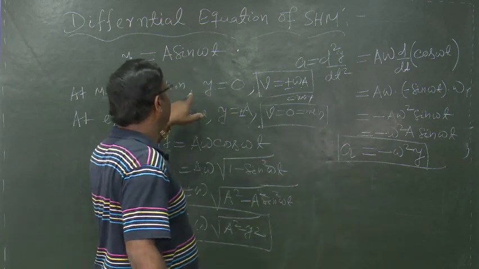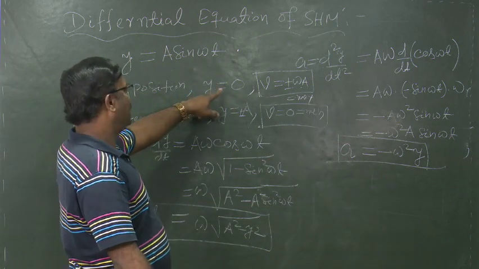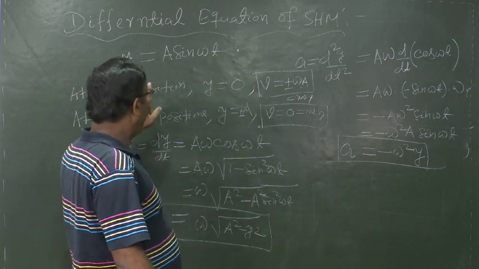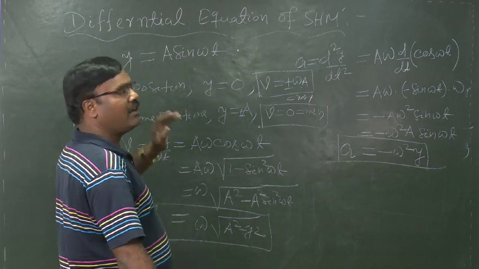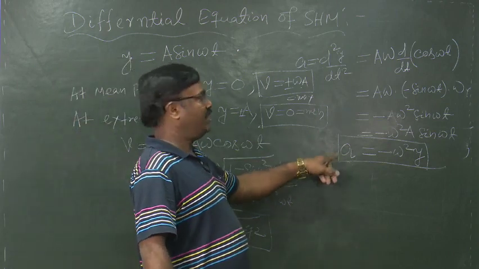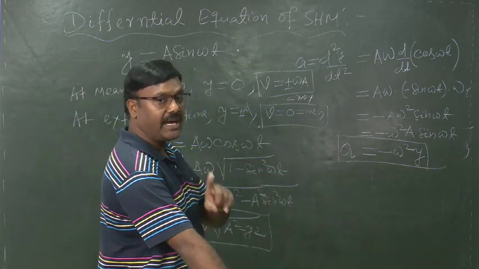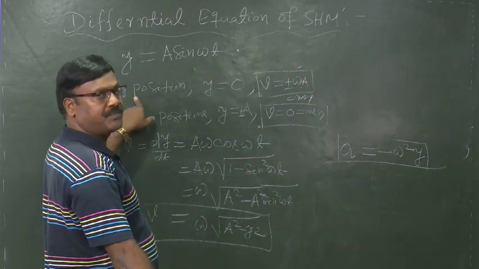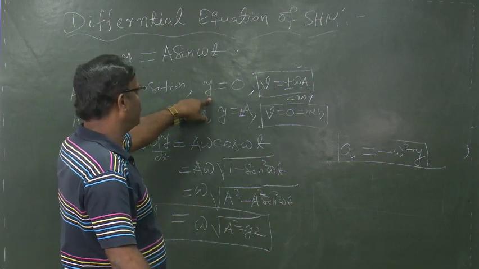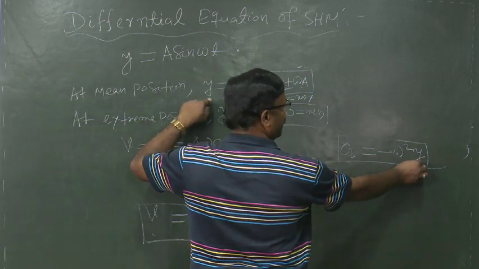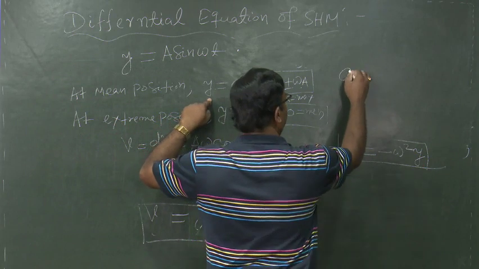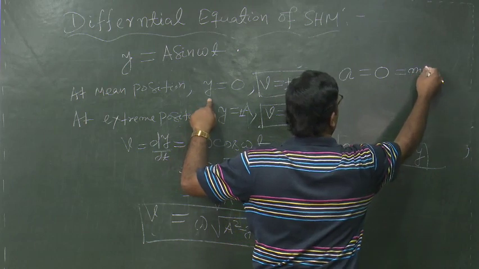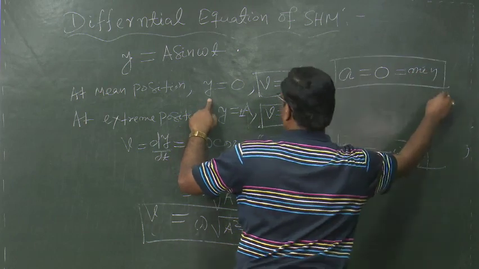Similarly, as in the previous case, for displacement and velocity we have found at mean position and extreme positions. We can also calculate the acceleration at the mean position and also at the extreme positions. Now, let us come to the point. At the mean position y is equal to 0. Now, putting the value of y here, we can write a is equal to 0 is equal to minimum at the mean position.